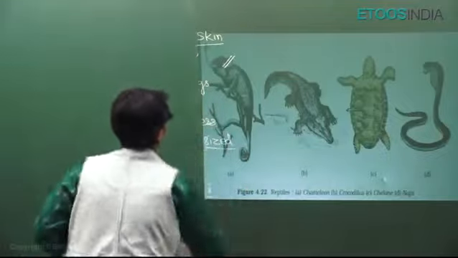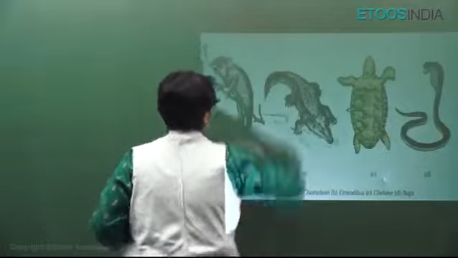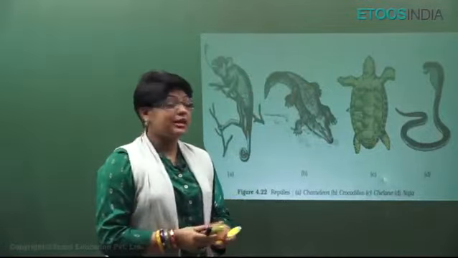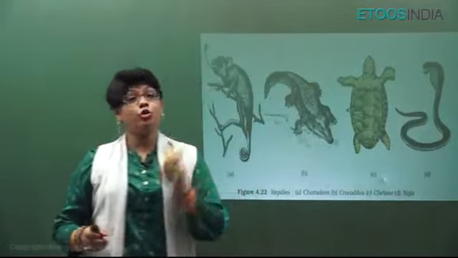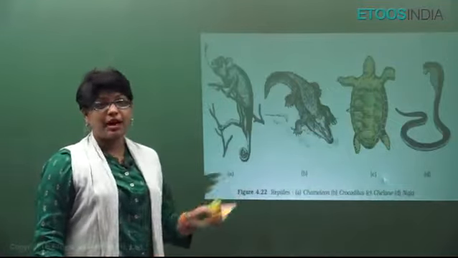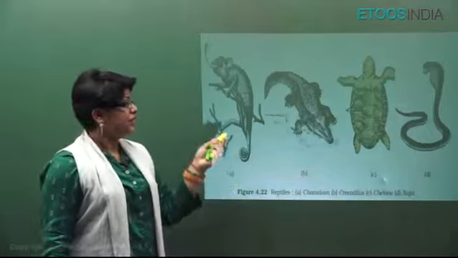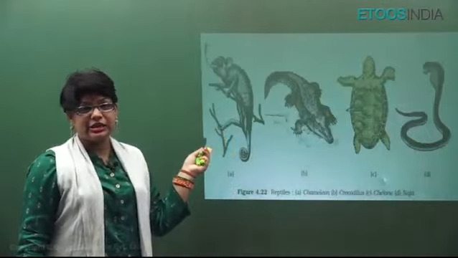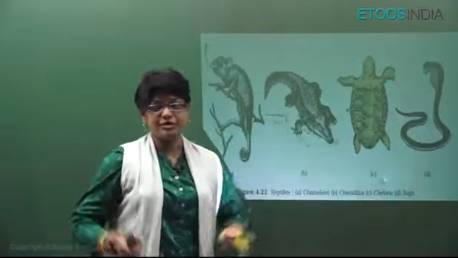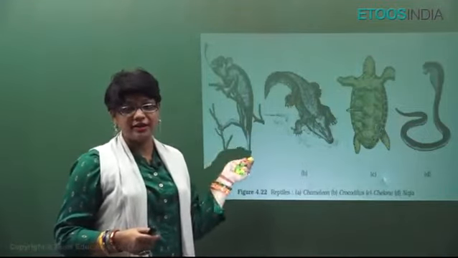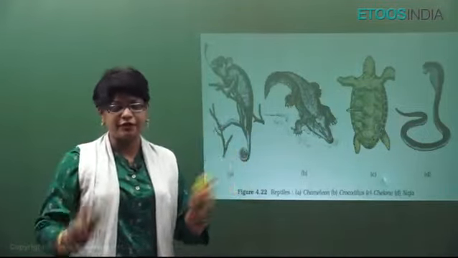Reptilia means they are creeping or crawling animals. They have a dry cornified skin with epidermal scales, and they respire only by lungs. They have 3-chambered heart except Crocodilia, which have 4-chambered heart. So their ear is just like amphibians. It is represented by tympanum. No external ear is there, but they have ribs. All right, they have ribs. They don't have diaphragm, but they have ribs.